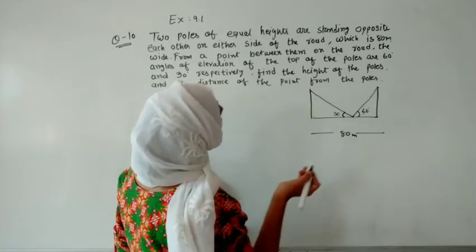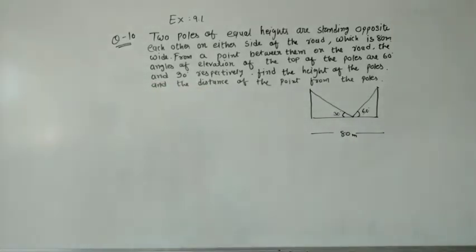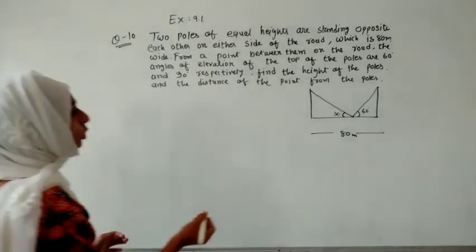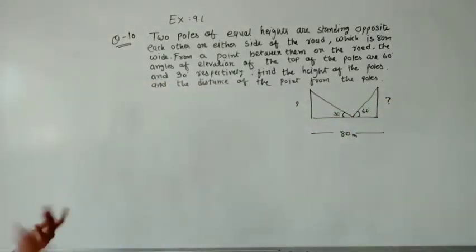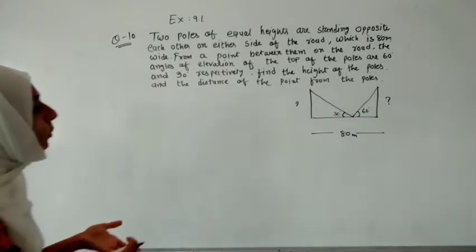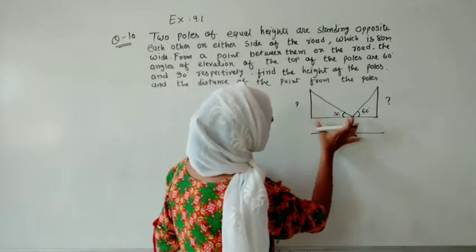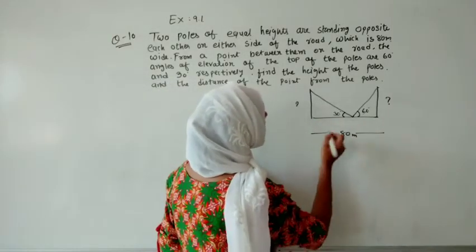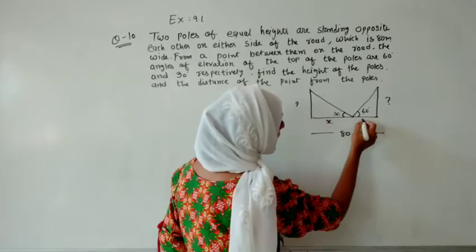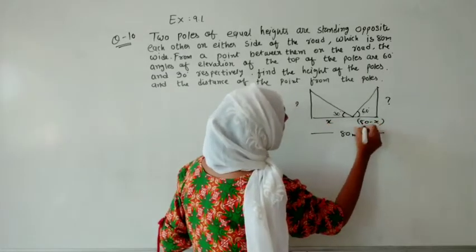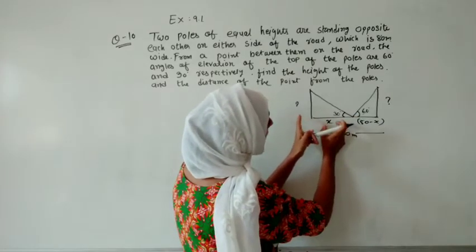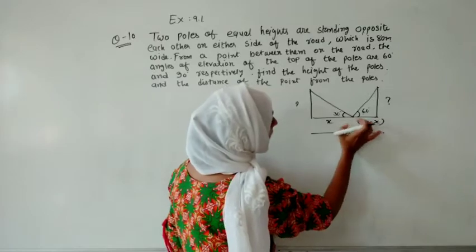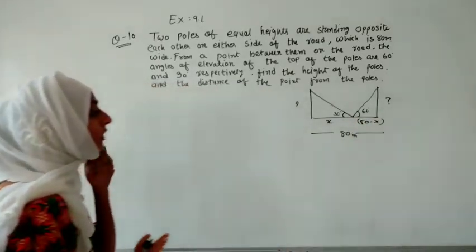So let us guess. The question asks us to find the height of the poles. We have to find this height, and because both are the same, if we find one we can write the same for the other. We also have to find the distance of the point from each pole. Let us take one distance as x. Then this will become 80 minus x. If the total is 80 and this part is x, then subtracting x from 80 gives the distance from the other pole.